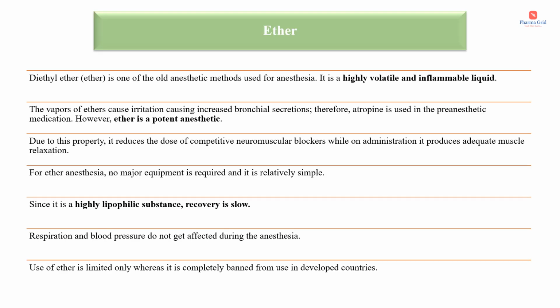Next inhaled anesthetic is ether. Diethyl ether is one of the old anesthetic methods used for anesthesia. It is a highly volatile and inflammable liquid. The vapors of ether cause irritation, causing increased bronchial secretions. Therefore, atropine is used in the pre-anesthetic medication. However, ether is a potent anesthetic. Due to this property, it reduces the dose of competitive neuromuscular blockers, while on administration, it produces adequate muscle relaxation.